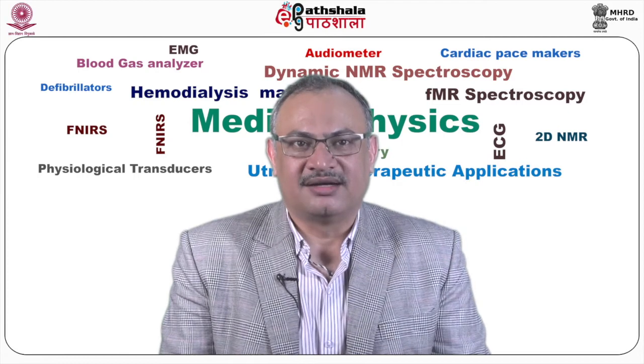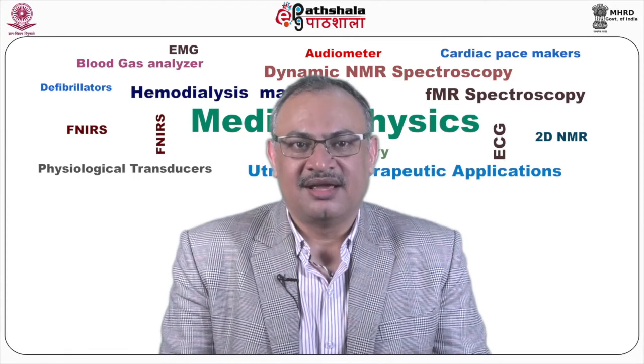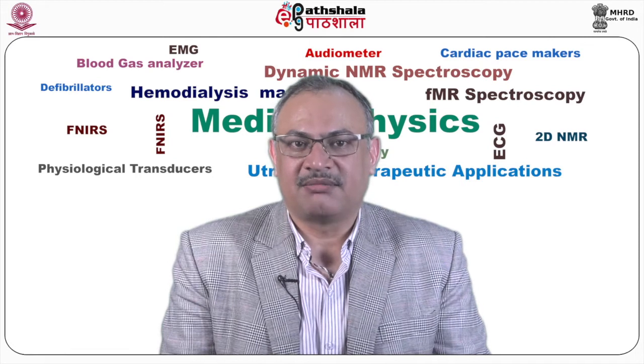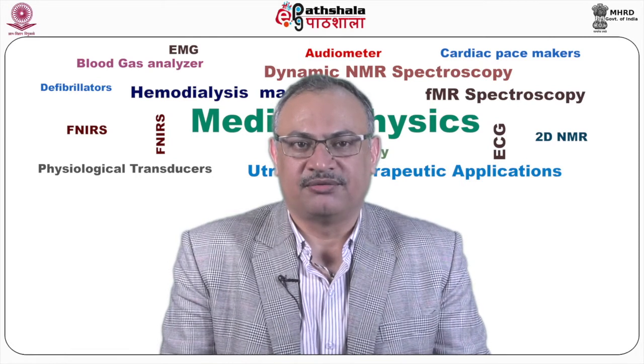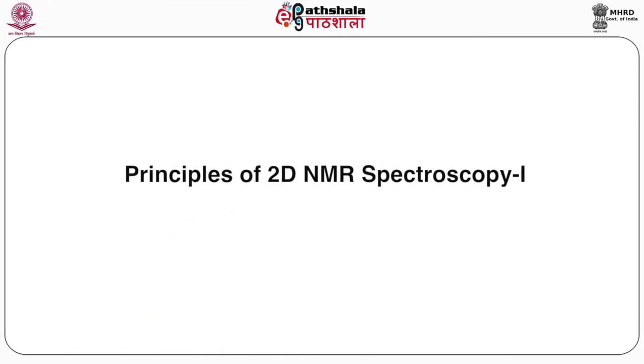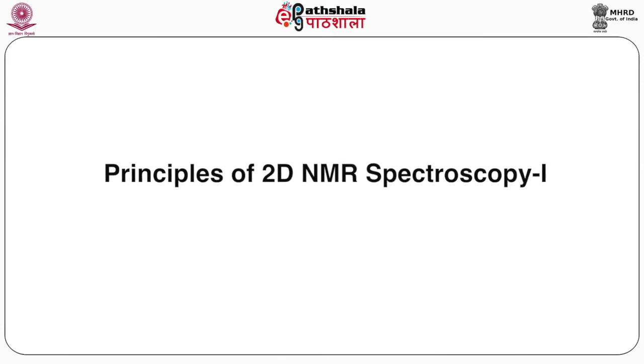spectroscopy. Under the EPG Pathshala, I present to you Paper 8 Medical Physics and Module 24 Principles of Two-Dimensional NMR Spectroscopy Part 1.